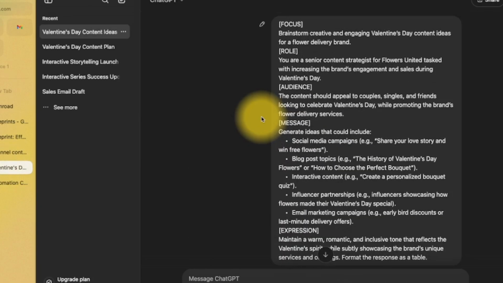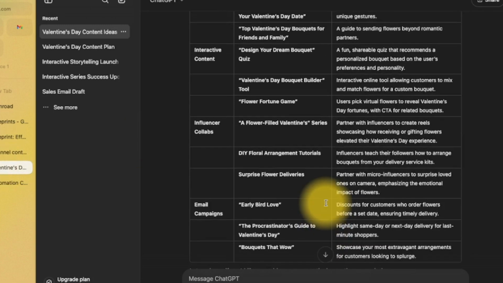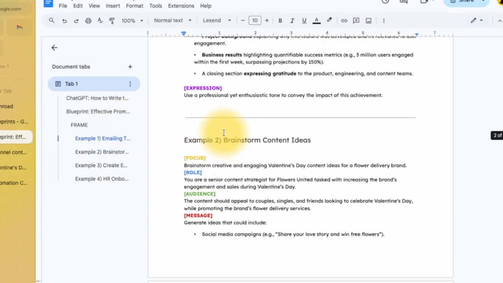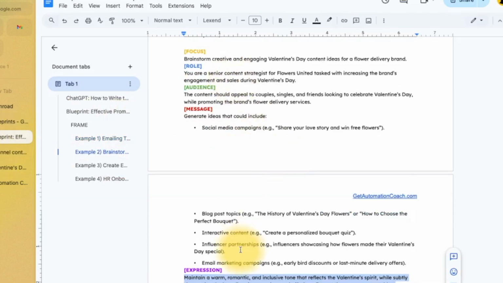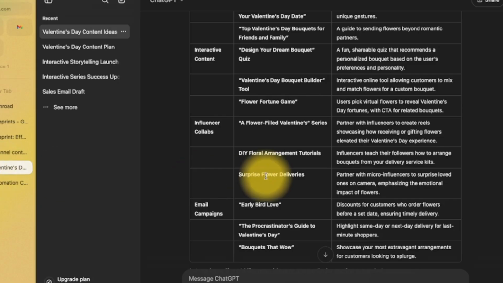So using frame, we can do a single prompt to get exactly what we're looking for, but it does require you to think a little bit more. But you don't need to remember it every single time and use it every single time. Just start to get into the habit of telling it what you want, who it should be, who it is for, step by step, and the tone of voice. Just start to get in the habit of doing that.